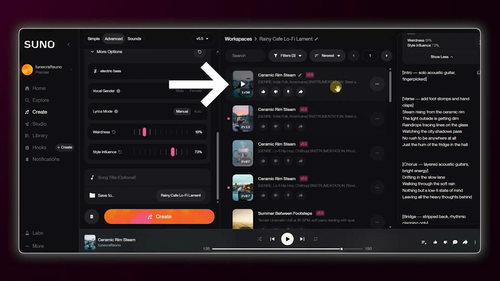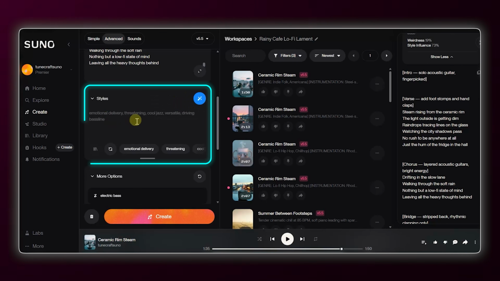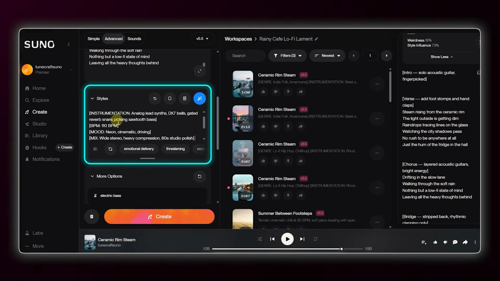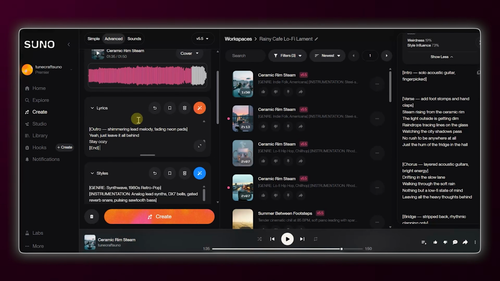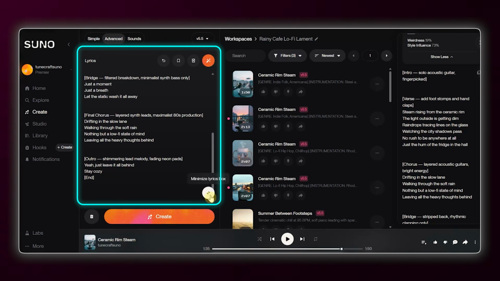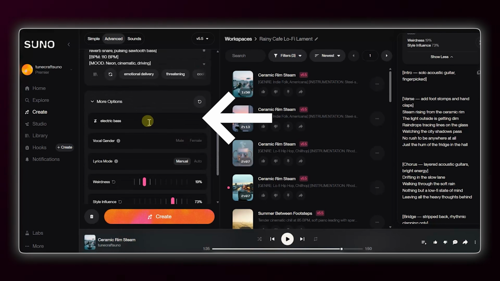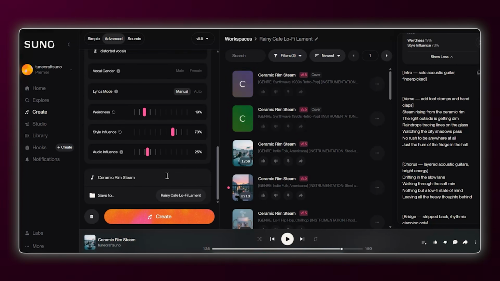Let's take that indie folk track we just made, the one with the acoustic guitar and the stomps. I'll click Remix Edit and select Cover. Now, I'm going to completely rewrite the style box. I'll delete the folk tags and type in the same format, but for 80s synthwave genre, a completely different vibe. I'm going to change the lyrics tags to align with the genre as well, now beginning with some synth arpeggios. But for exclusions, I will need an electric bass, so I'm going to type distorted vocals instead. We will keep the sliders as they are and hit Create.